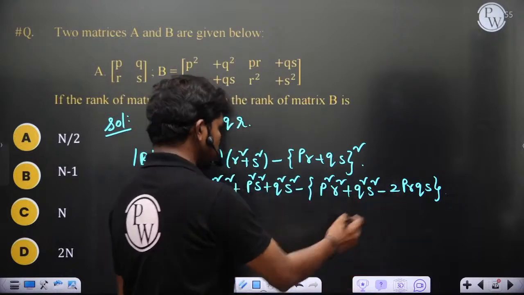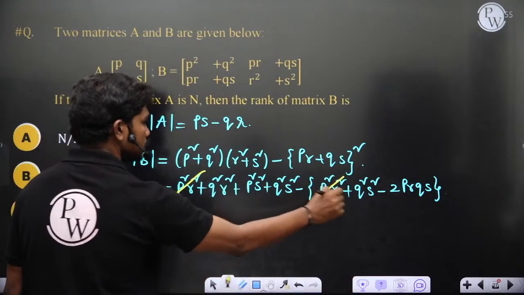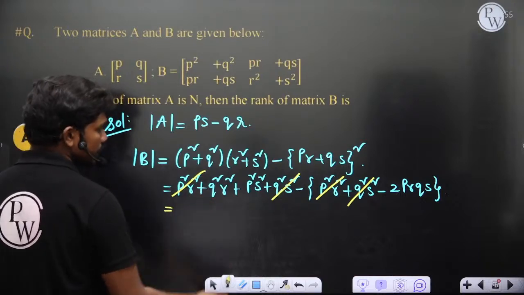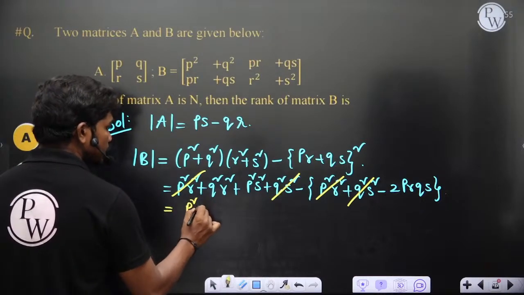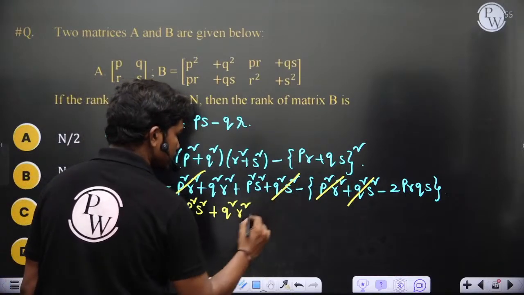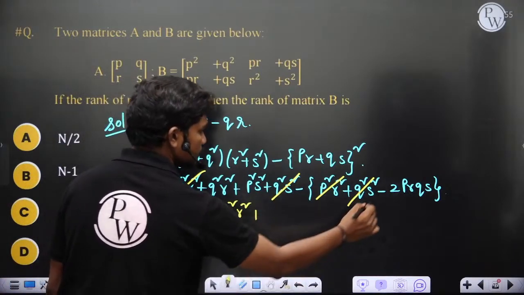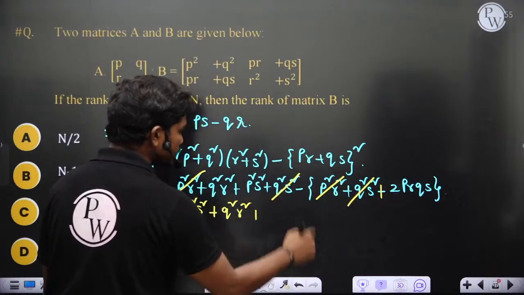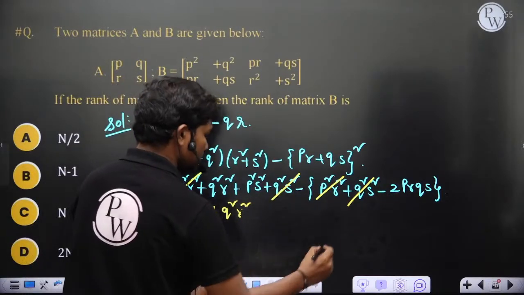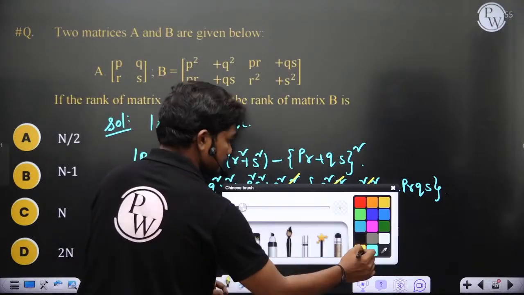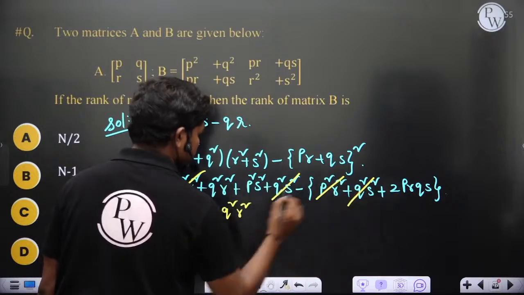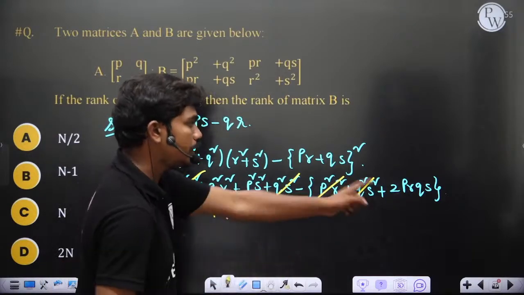Now if you simplify this, the first term and this term cancel, and the Q square S square terms also cancel. We have the terms P square S square plus Q square R square minus 2 times PQRS. Because it is plus whole square, minus of plus is minus.